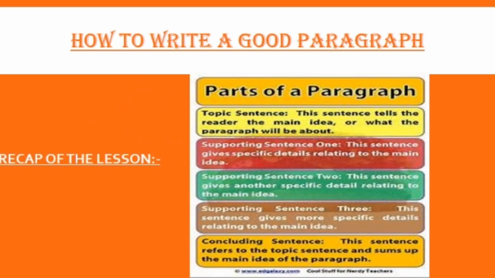Let's revise what we have learned today. A paragraph has a topic sentence which gives the main idea. Then there are 3 to 4 supporting sentences which give details related to that topic, and a concluding sentence sums up the main idea. For writing a good paragraph, there must be unity, order, and coherence in the paragraph. And the word limit of a paragraph is 40 to 60 words. It should not exceed that.